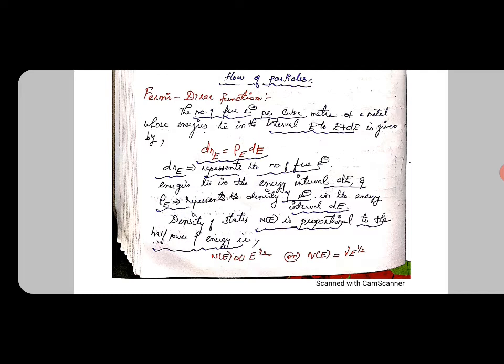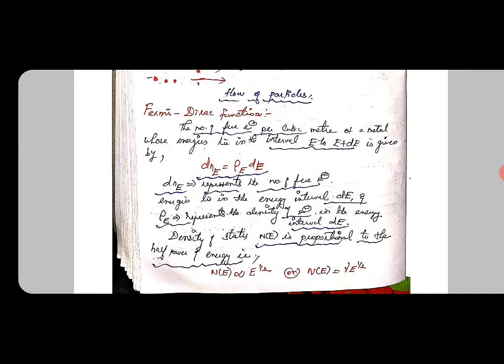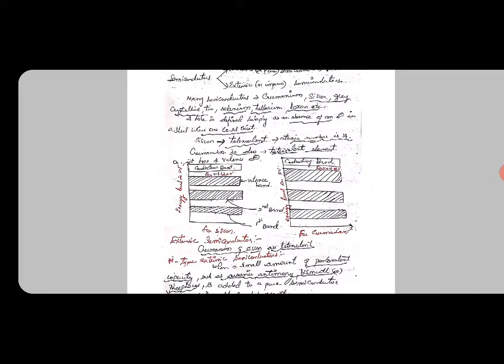The other statement regarding the Fermi-Dirac function is that the density of states, N(E), is proportional to the half power of energy. That is, N(E) is directly proportional to E power 1 by 2, so N(E) is equal to gamma E power 1 by 2.